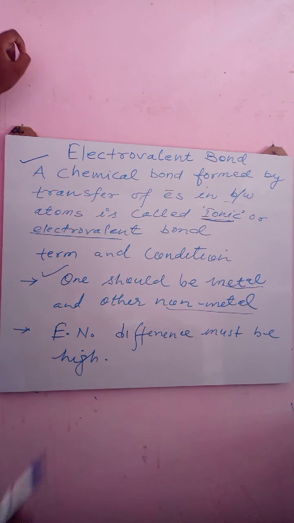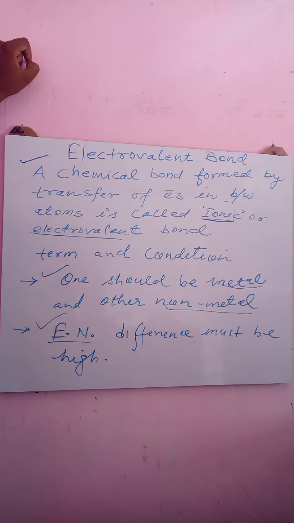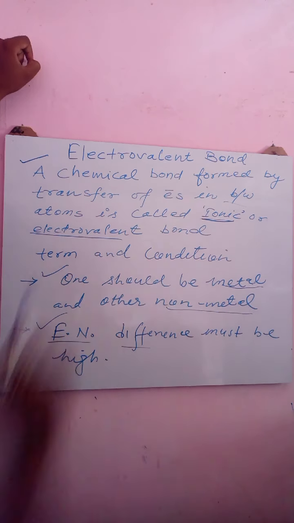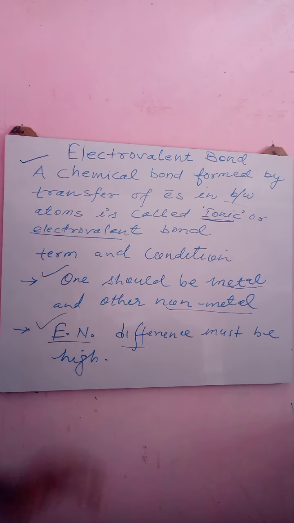And the second condition for the formation of an electrovalent bond is the electronegativity difference. This EN means electronegativity. Electronegativity difference must be high. So these are the two conditions for the formation of an electrovalent or ionic bond.